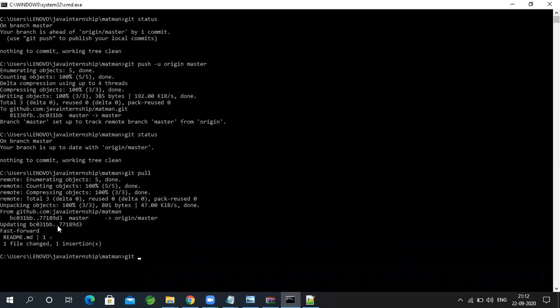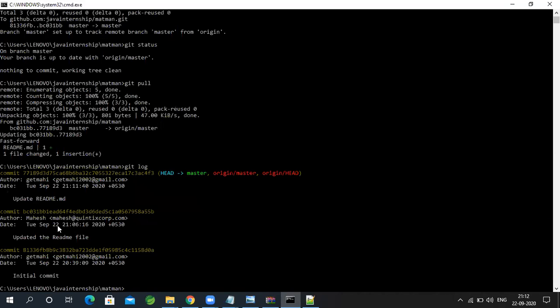So let me do a git log. If I do a git log, you can see that this is the initial commit. This is the updated readme. With this, I have done when I created a project. This I did sometime back on my local laptop. Okay, and to differentiate, 2 different users have used a different user account, a dummy account here. And then here, what I have done is I have written from the server whatever the commit, whatever the file changes I have done, those file changes are coming here.